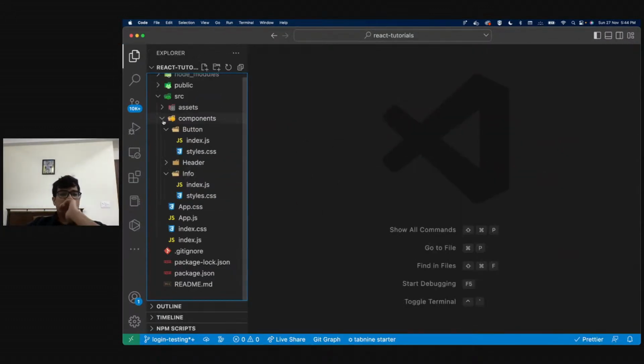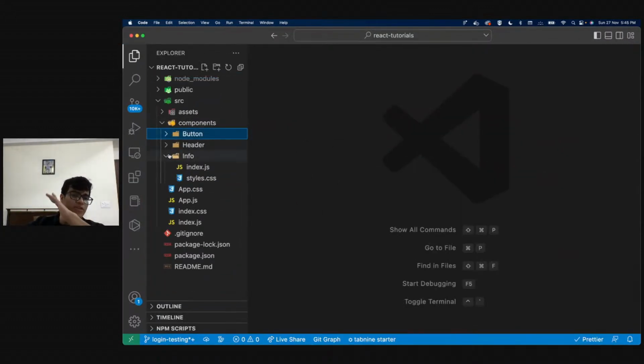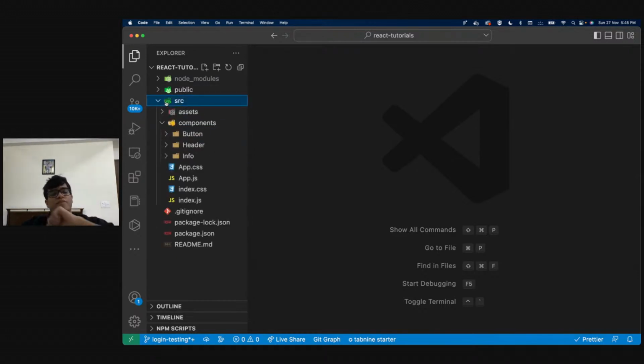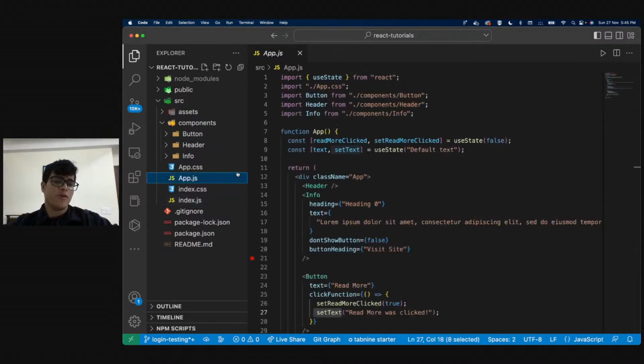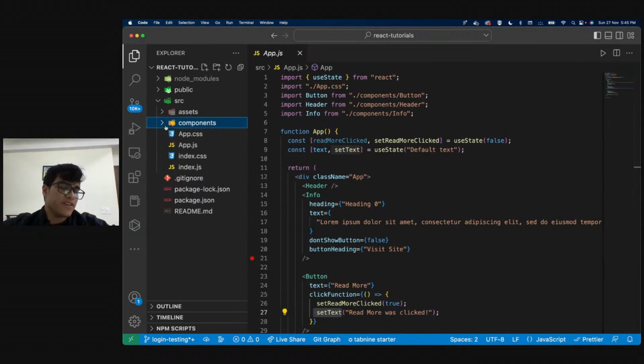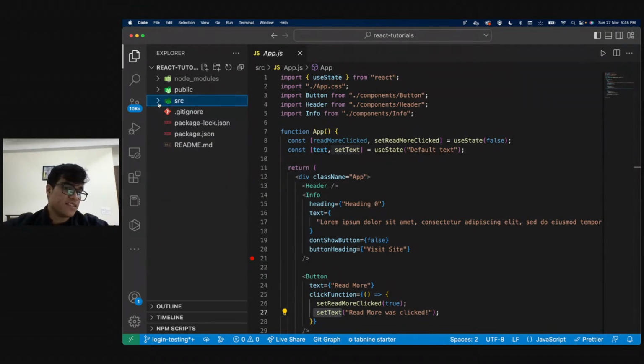Let me just quickly use the last 15 minutes to iterate over everything. So we made a React project using Create React App, correct? We got the boilerplate code and then we edited that boilerplate code, right? That boilerplate code basically had this index.js, which had the app component. Inside the app component, we made certain more components that we used, right? Where did we make these components? We made them in a separate folder, all of which is inside SRC.